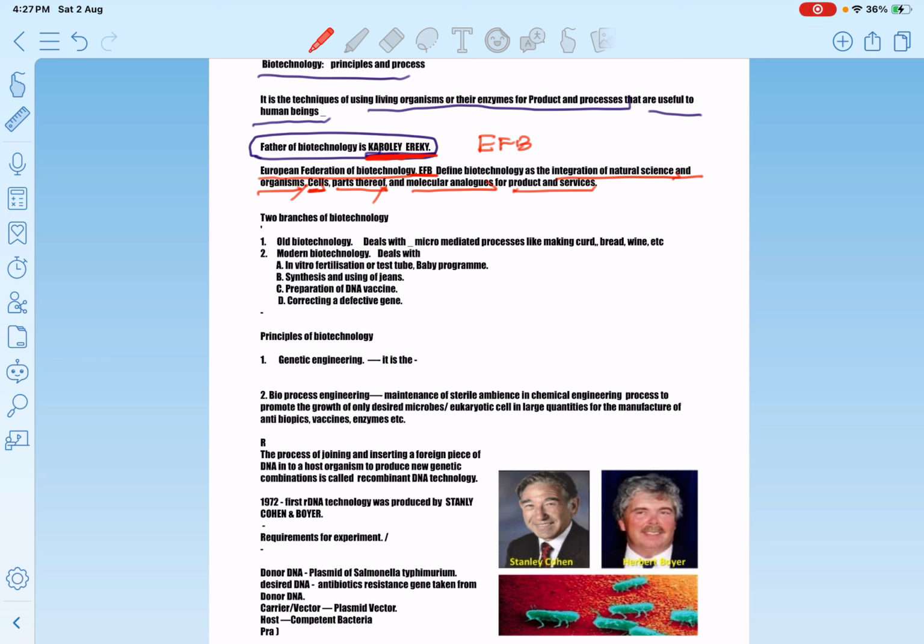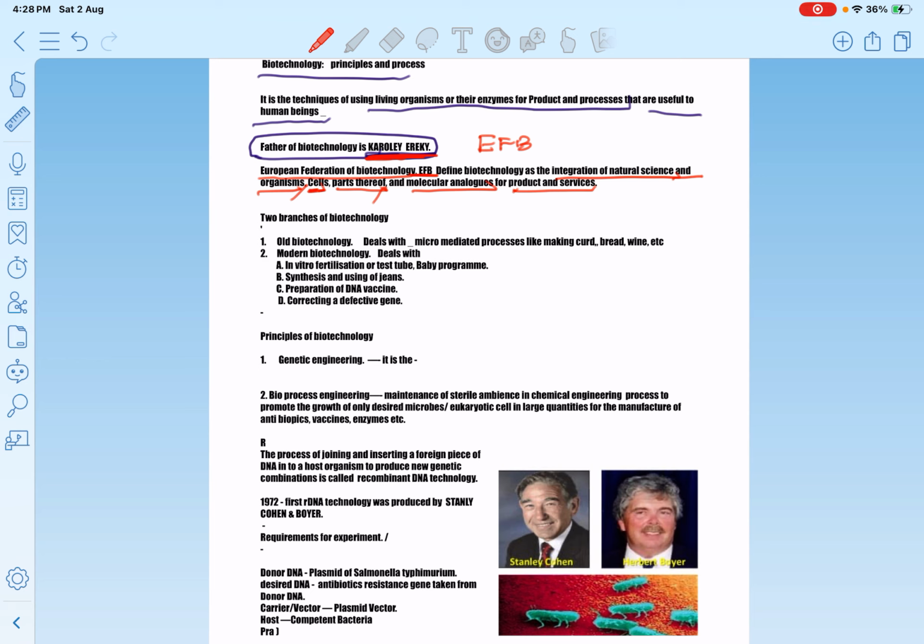That's all about biotechnology. What's meant by biotechnology? Biotechnology is the technique of using living organisms or enzymes from the organism for products and services that are useful to human beings. Clear? Okay, according to EFB, what's meant by biotechnology?